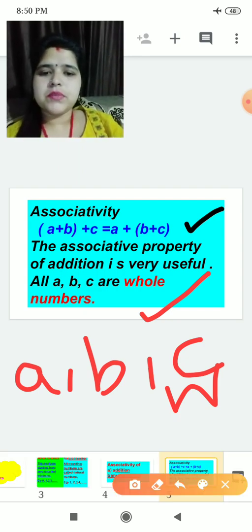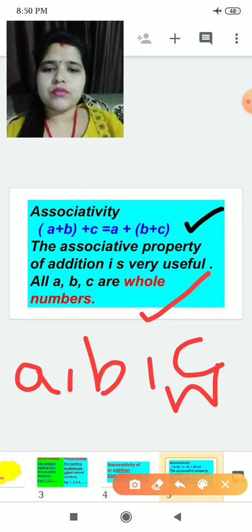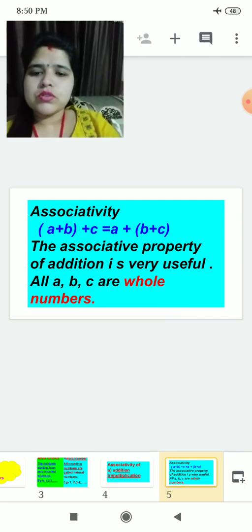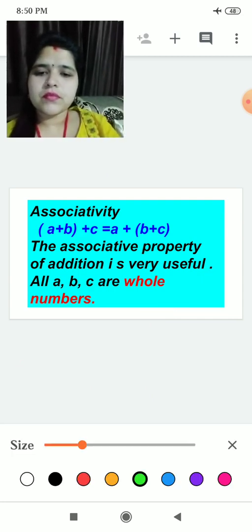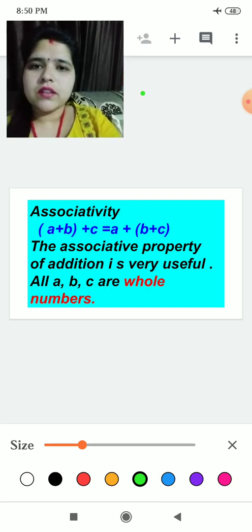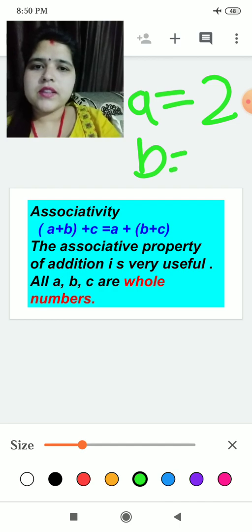Let me show you how we have to do. Suppose I am taking A as 2, B as 1, C as 0.